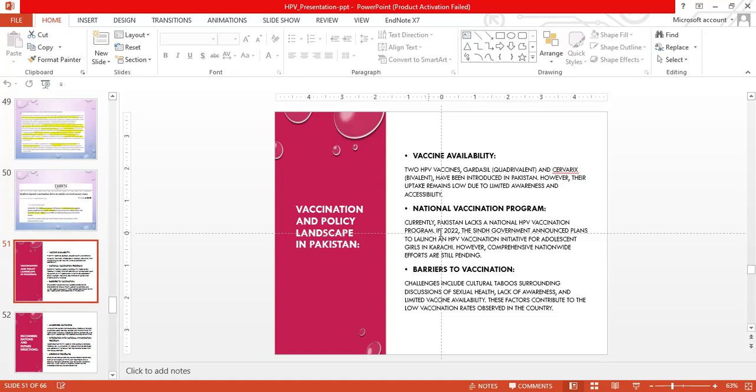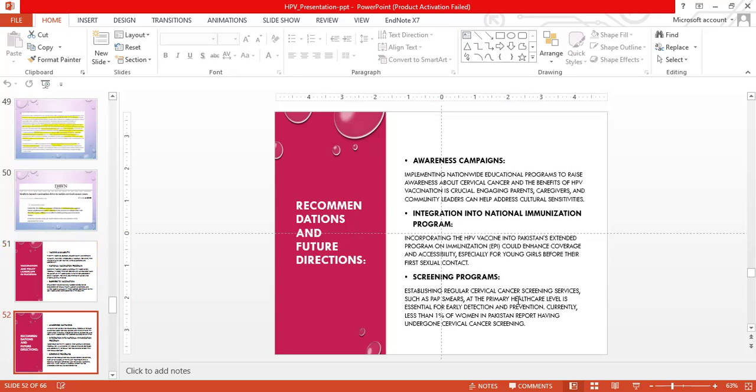National vaccination program. Currently, Pakistan doesn't have any national HPV vaccination program. In 2022, the Sindh government announced a plan to launch an HPV vaccination initiative. However, comprehensive nationwide efforts are still pending. Barriers to vaccination include the cultural taboo surrounding the discussion of sexual health, lack of awareness, and limited availability of the vaccine. These factors contribute towards the low vaccination rates observed in the country.